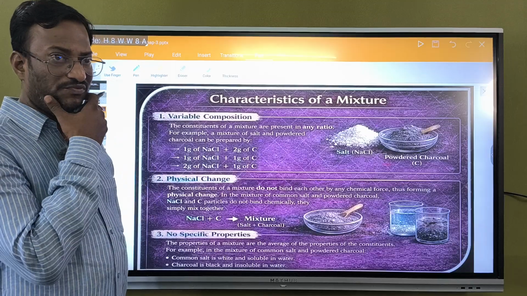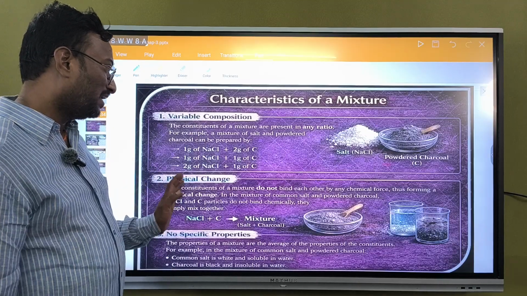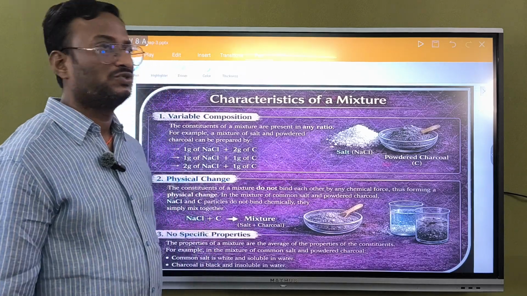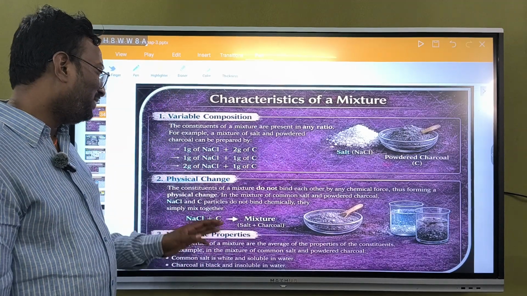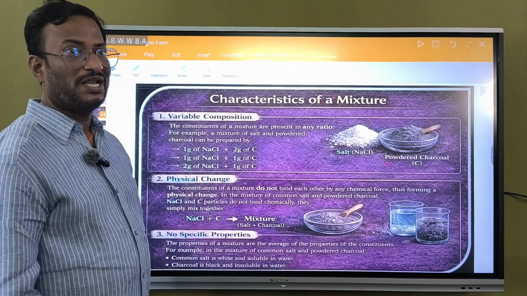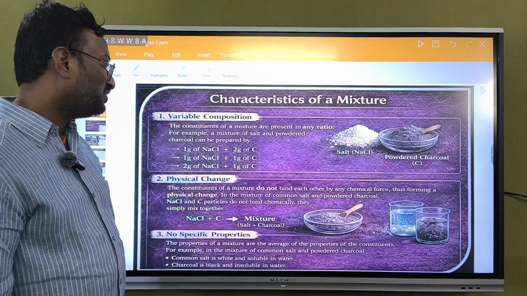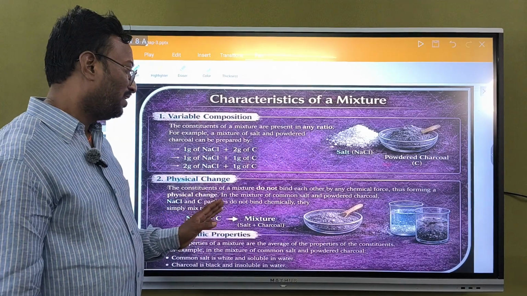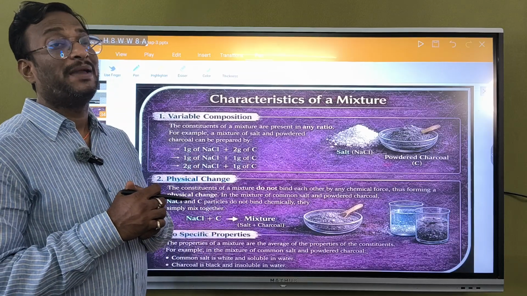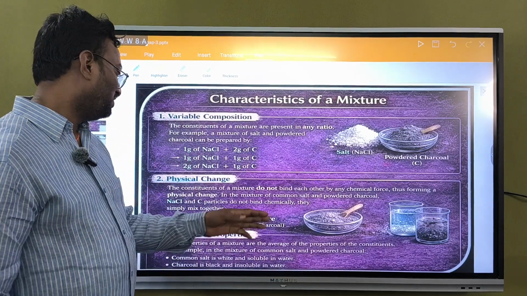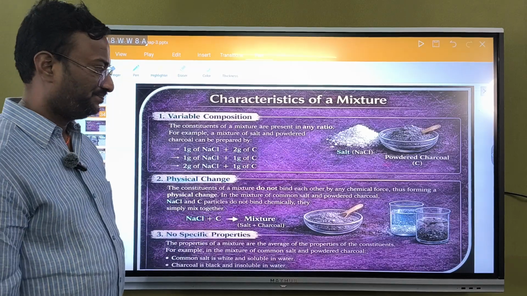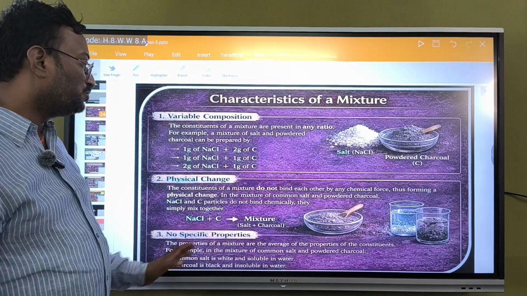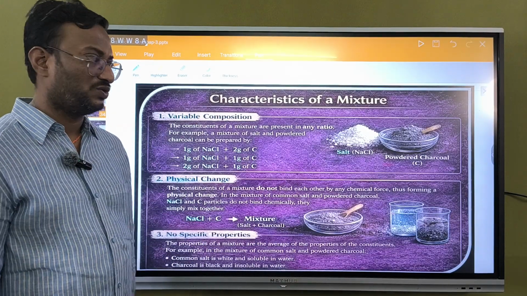Second one, physical change. The constituents of a mixture do not bind each other by any chemical force, thus forming a physical change. There is no chemical change. In the mixture of common salt and powder charcoal, NaCl and carbon particles do not bind chemically. They simply mix together, salt and charcoal, and they can be easily separated.